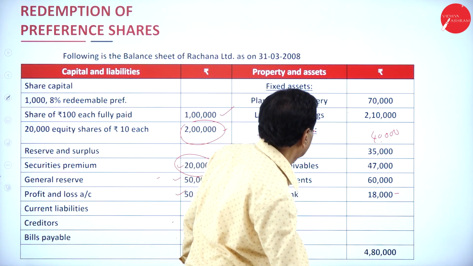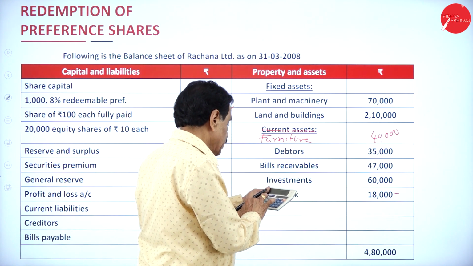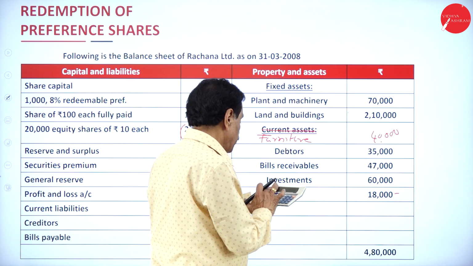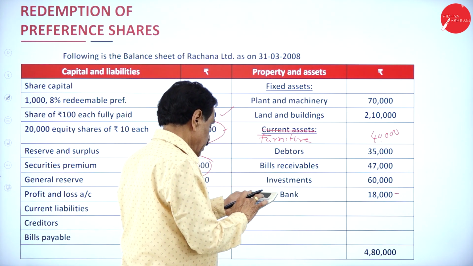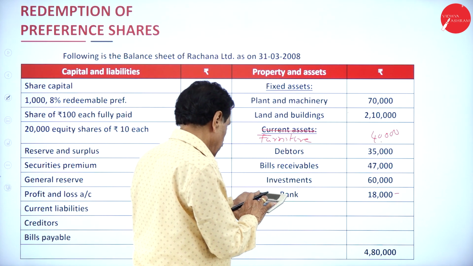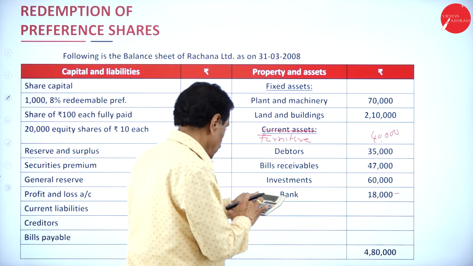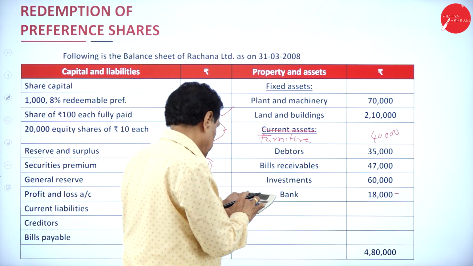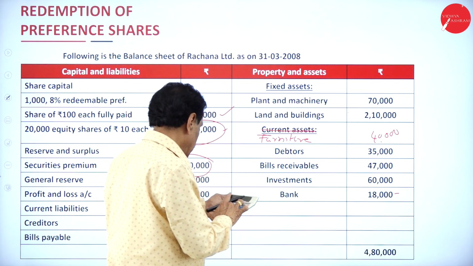If you add, the balance sheet is wrong: 70,000 plus 2,10,000 plus 40,000 plus 35,000 plus 47,000 plus 60,000 plus 18,000.